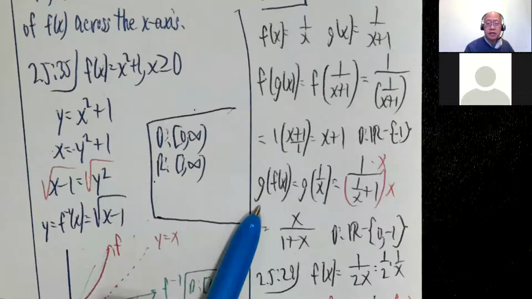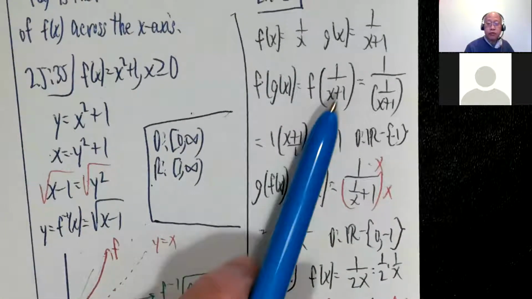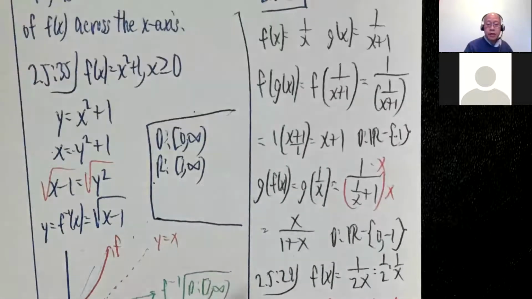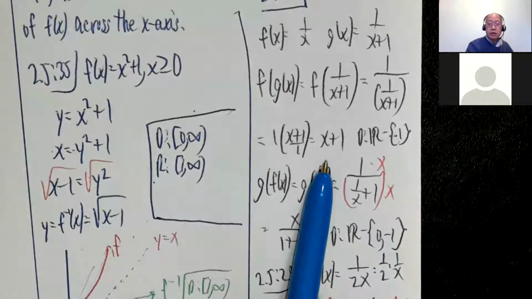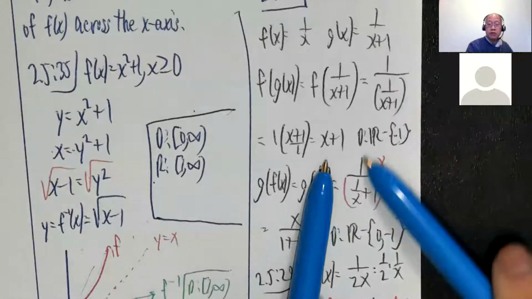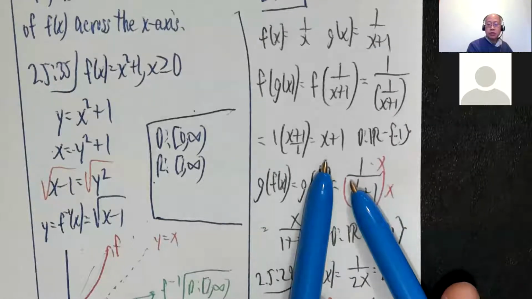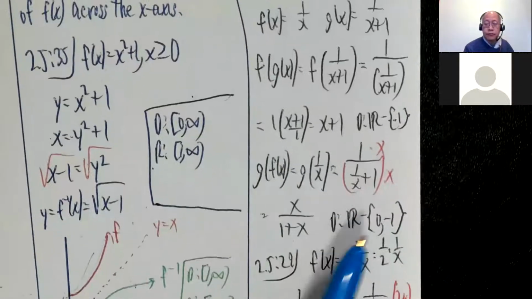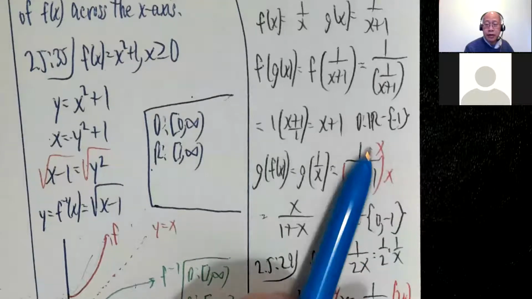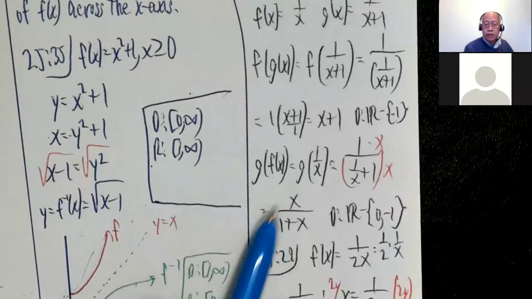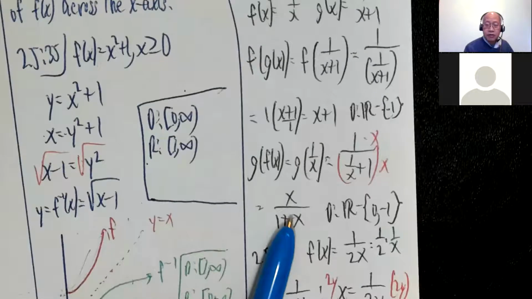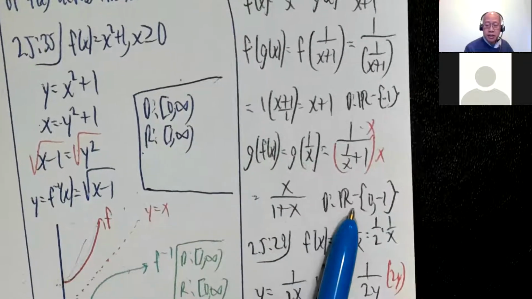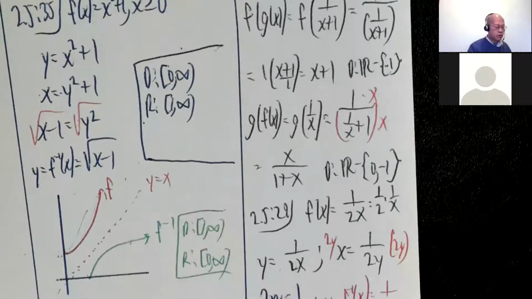g of f of x, g of 1 over x. So 0 is not allowed here for sure. And then whatever's behind my pen goes right there. So it's 1 over pen plus 1. So 1 over x plus 1. Again, 0 is not allowed. And get a common denominator, multiply top and bottom by x over x. So x over 1 plus x. And from here, negative 1 is not allowed. So my domain is all real numbers minus a set consisting of 0 and negative 1.